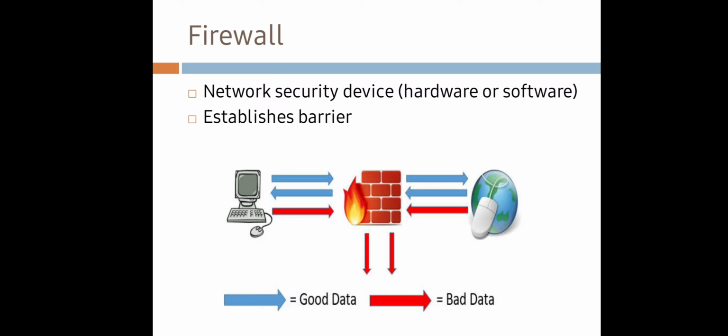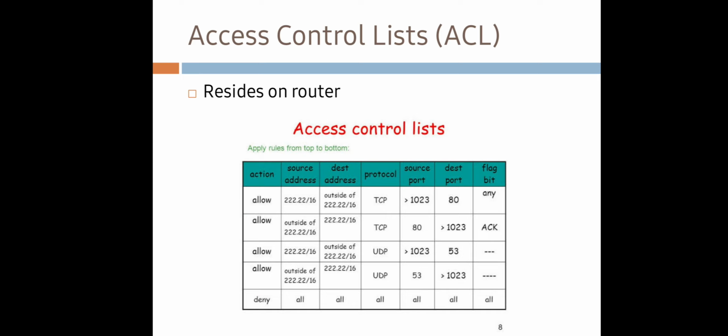Before firewalls, network security was performed by access control lists residing on routers. Access control lists are rules that determine whether network access should be granted or denied to a specific IP address. But an access control list cannot determine the nature of the packet it is blocking. Also, an access control list alone does not have the capacity to keep threats out of the network. Hence, the firewall was introduced.